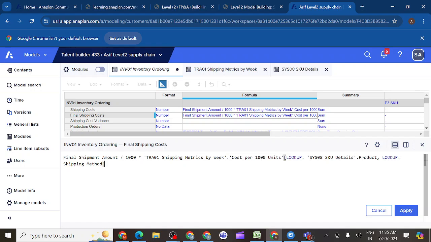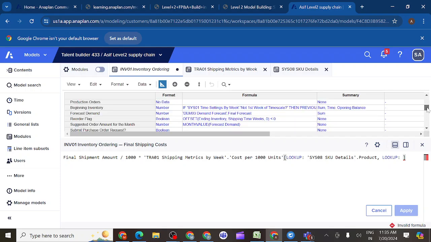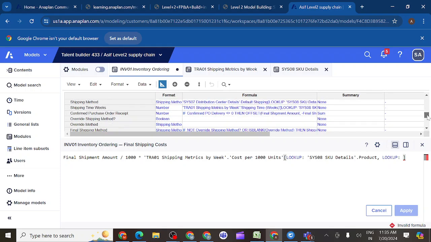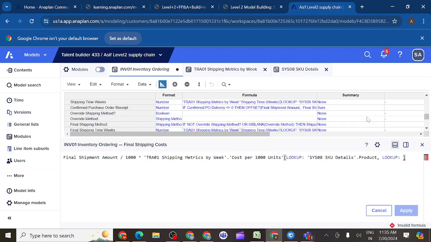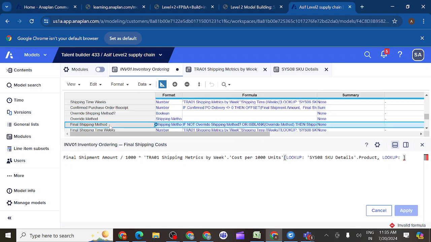The thing is, instead of shipping method, what will you do? If you are calculating for the final shipping cost, what should we do? Instead of the shipping method, we should consider the final shipping method, so that here you will get the final shipping cost.